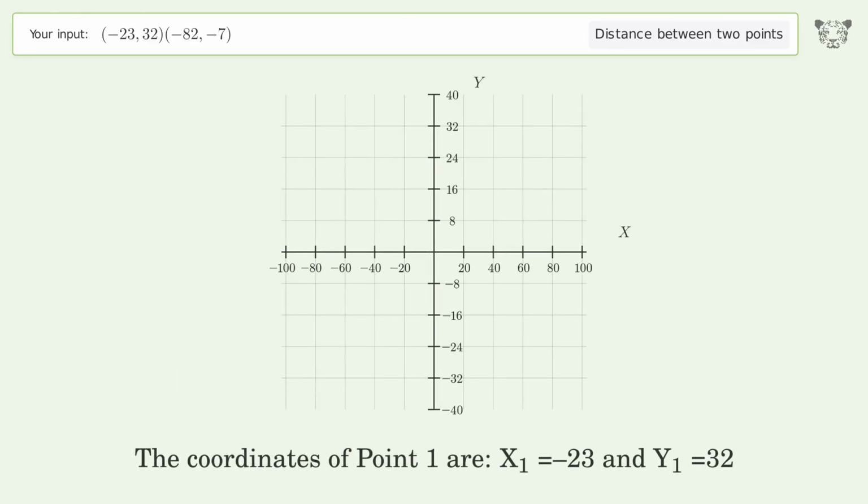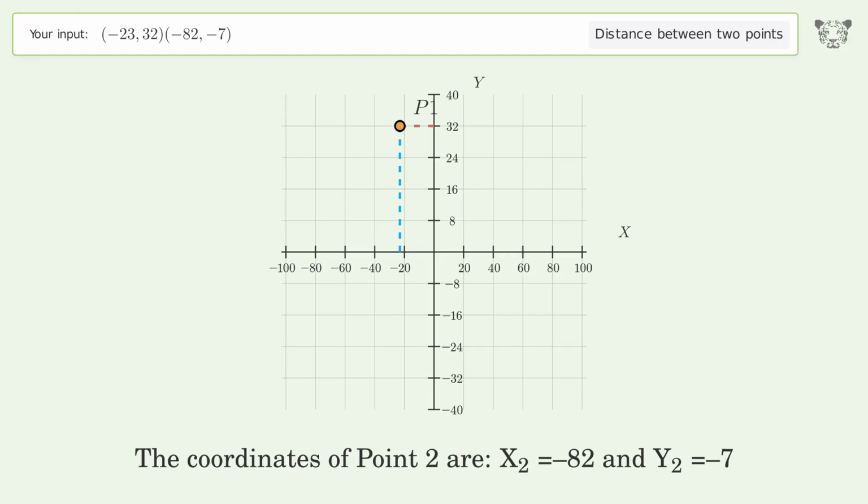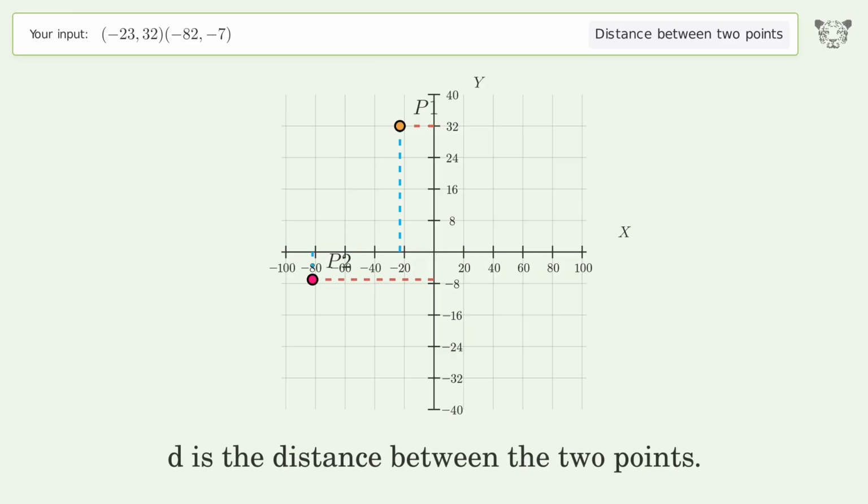The coordinates of point 1 are x1 equals -23 and y1 equals 32. The coordinates of point 2 are x2 equals -82 and y2 equals -7. D is the distance between the 2 points.